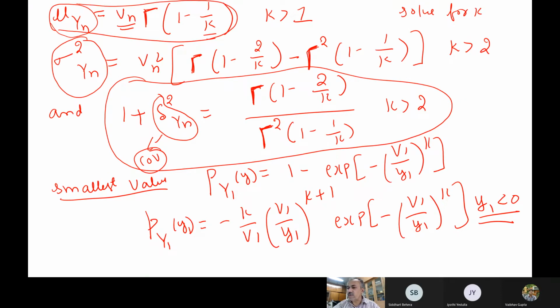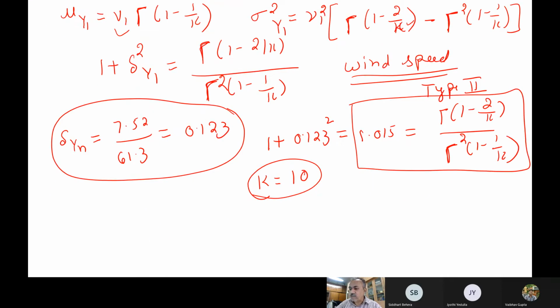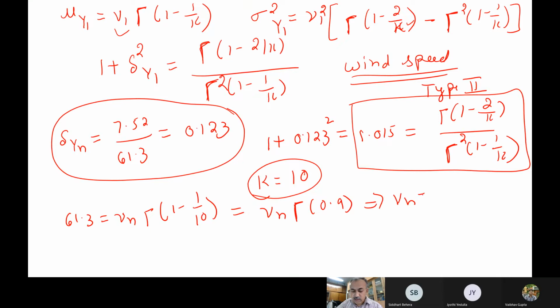Once k is known to you, now you have to find vn. For this expression we use the mean value of the data, and k is known, so you solve for vn. Just substitute: 61.3 on the right hand side equals vn times gamma(1 minus 1 by 10), which is gamma function of 0.9. Solving for vn, it is basically 57.36. So this is our vn. Once vn and k are known,